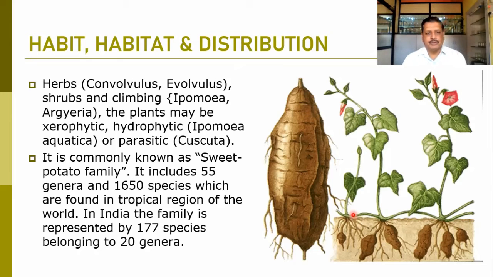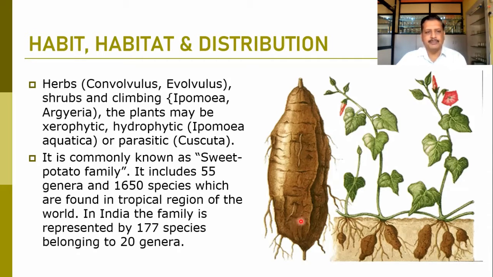The plants may be xerophytic or hydrophytic, and Ipomoea aquatica is a good example of an aquatic or hydrophytic plant from this family. Or we can say the parasitic nature of some of the members, as in Cuscuta chinensis and Cuscuta indica, which are the parasitic members in this family. It is the sweet potato, and because of this plant, it is known as the sweet potato family.